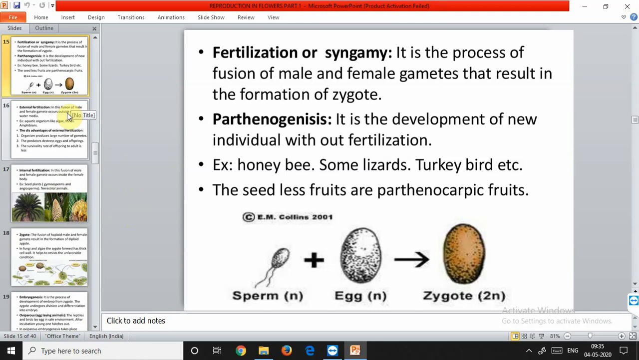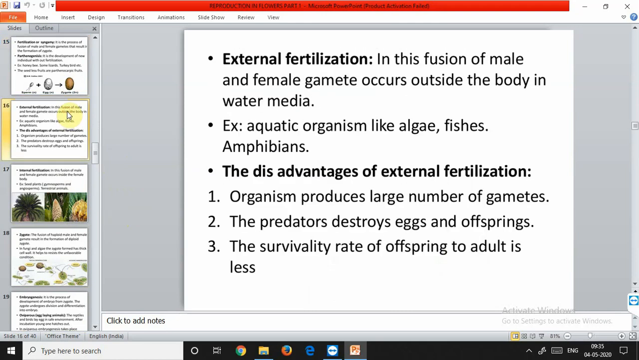Now there are two types of fertilization: the internal as well as external. What is external? External fertilization occurs mainly in aquatic organisms such as the majority of algae and fungi, as well as some amphibians. Syngamy occurs in the external medium, that is water. Syngamy in water refers to external fertilization, that is, outside of the body of the organism.